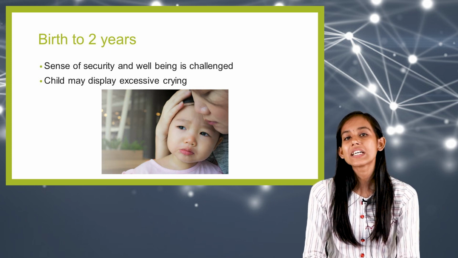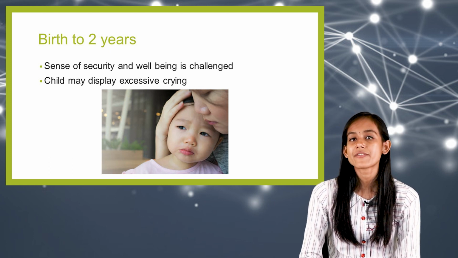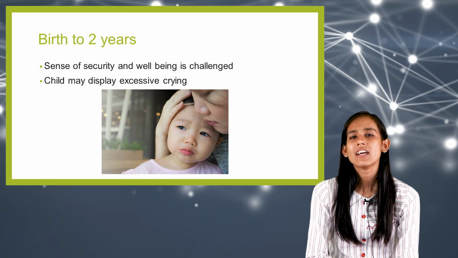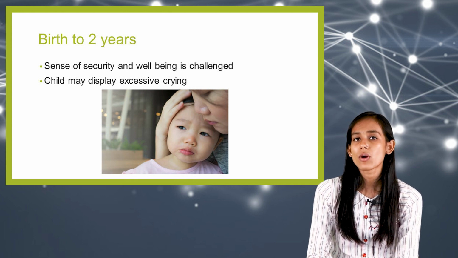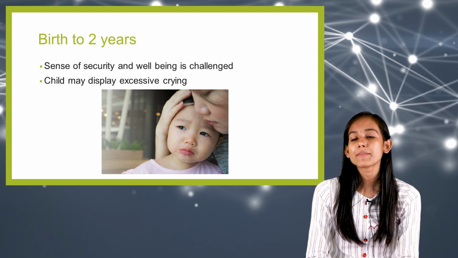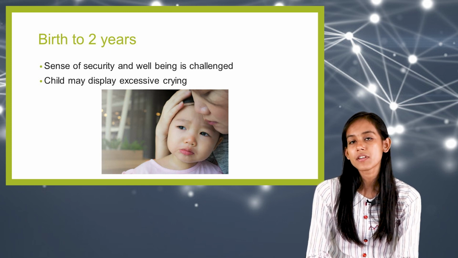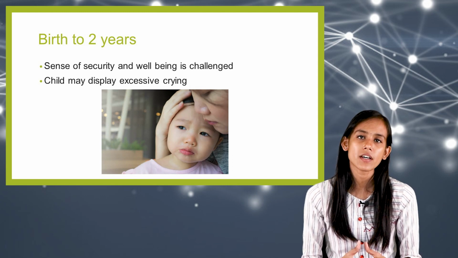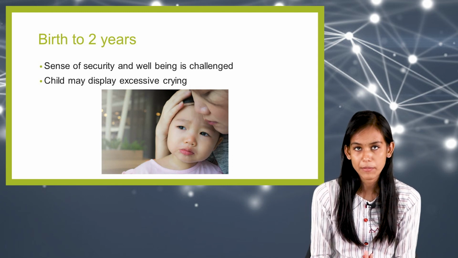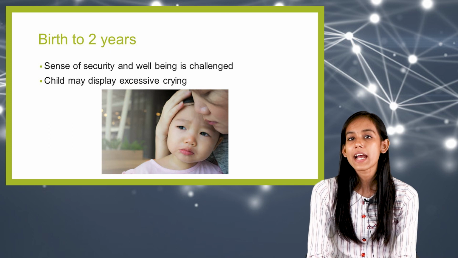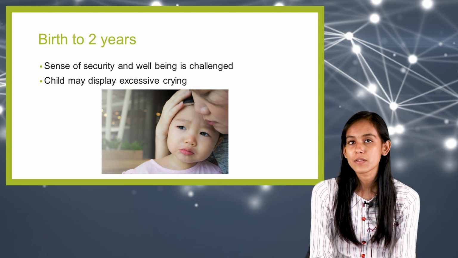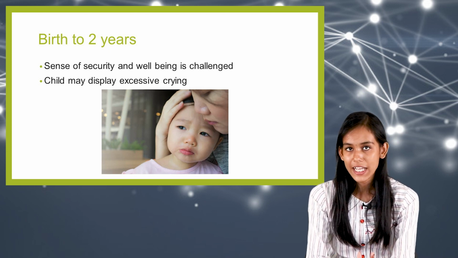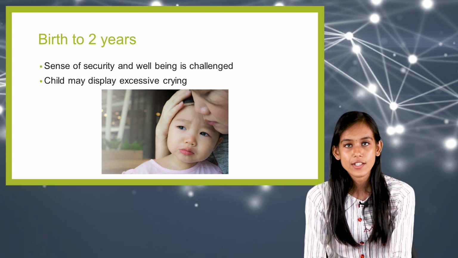So birth to 2 years, there can be different types of loss, but basically, loss can be death of a caregiver, or there can be loss of a primary caregiver due to birth of a sibling, or there can be removal of primary environment. So these are some of the loss that might be seen in this age group, that is birth to 2 years of age.